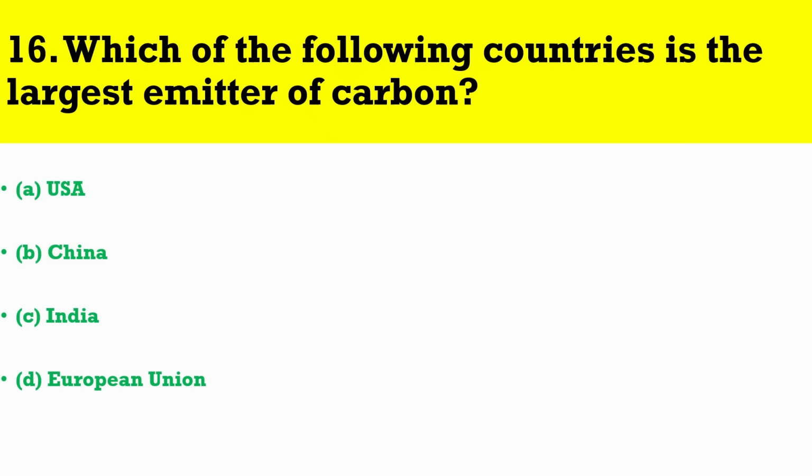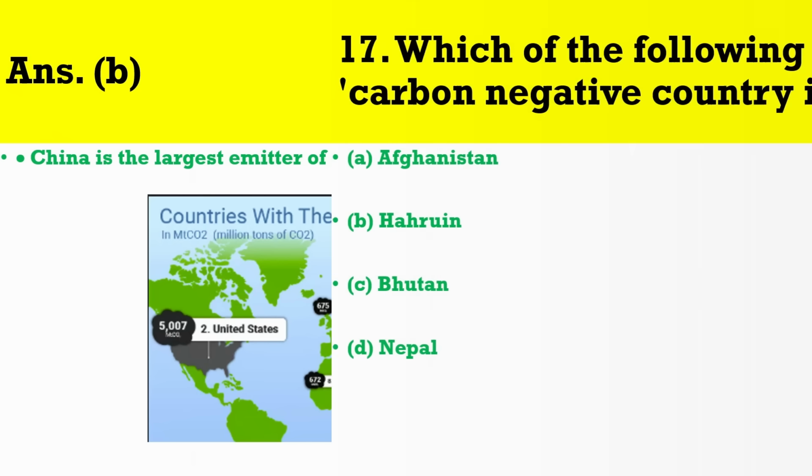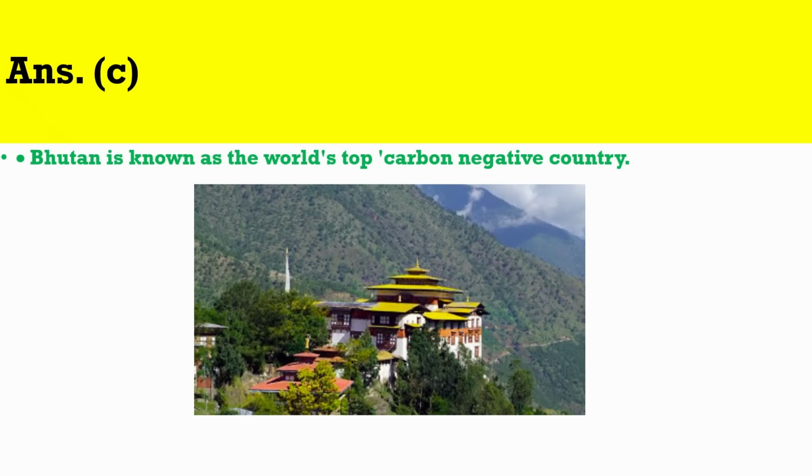Question number 16. Which of the following countries is the largest emitter of carbon? The correct answer is B. China is the largest emitter of carbon globally. Question number 17. Which of the following is known as carbon negative country in the world? The correct answer is C. Bhutan is known as the world's top carbon negative country.